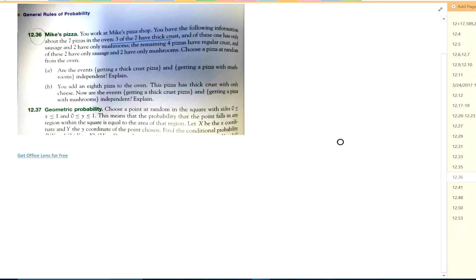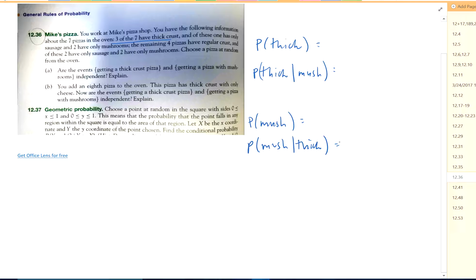I'm going to probably do it this way. What's the probability of getting it thick? And what's the probability of getting it thick given mushrooms? Now I could have also compared the probability of getting mushroom and the probability of getting mushroom given thick. What I'm doing is comparing these probabilities with these probabilities, or these two or these two, to see if knowing it's thick affects having mushroom, or knowing it's mushroom affects having thick. Okay, so let's calculate these.